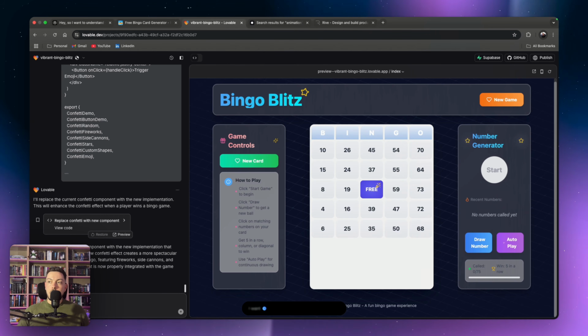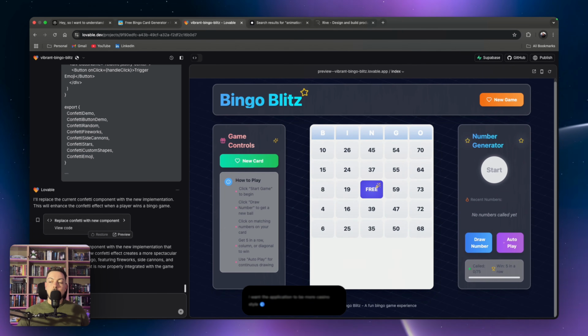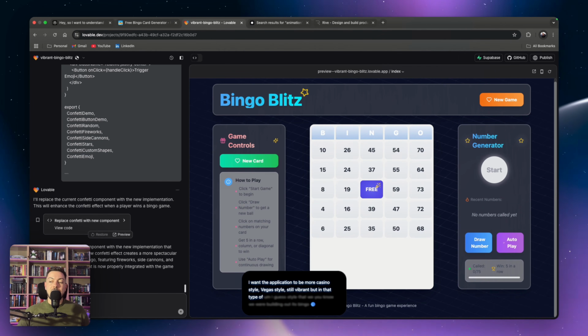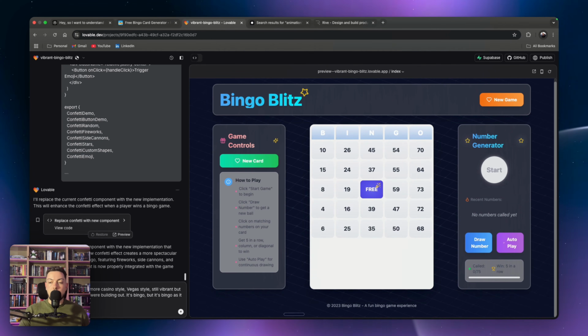I want the application to be more casino style, Vegas style, still vibrant, but in that type of style that we were building out. It's bingo, but it's bingo as it would be in a casino. Cool, let's give that a try.